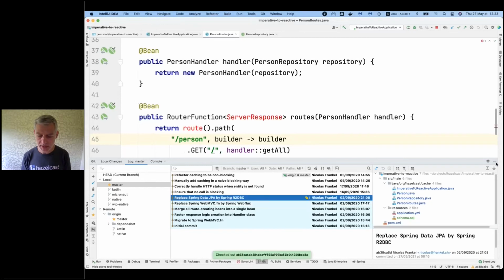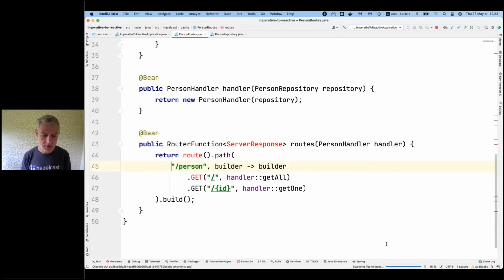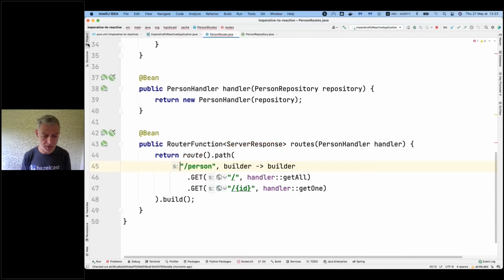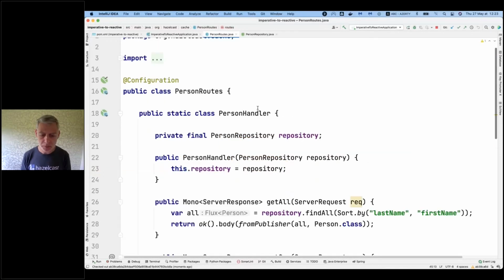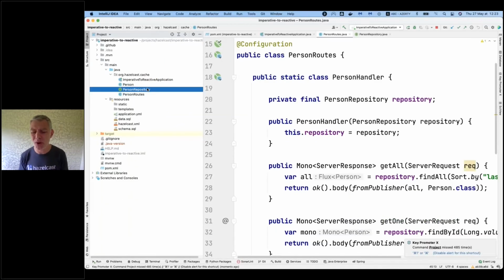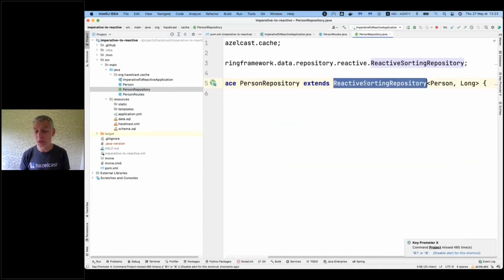It might take some time to compile. Yes, so this part is still the same, doesn't change anything. Now the person repository, we went from a JPA repository to a reactive sorting repository. On the good side, R2DBC Spring still does the runtime for us, so we don't need to write more.